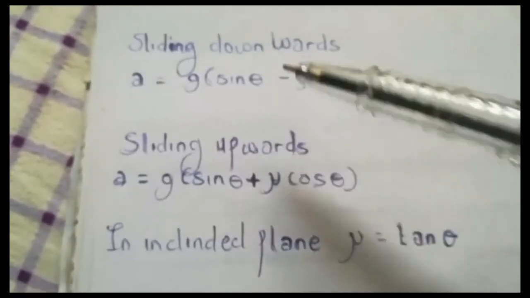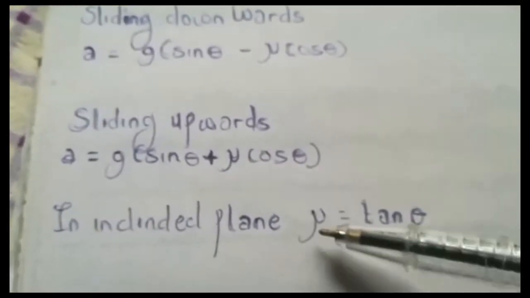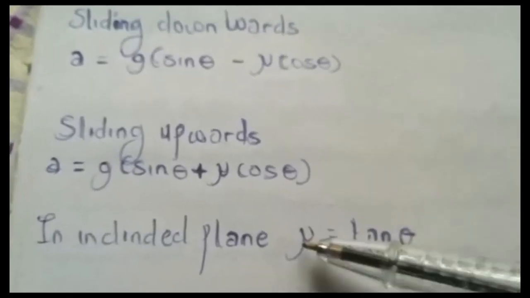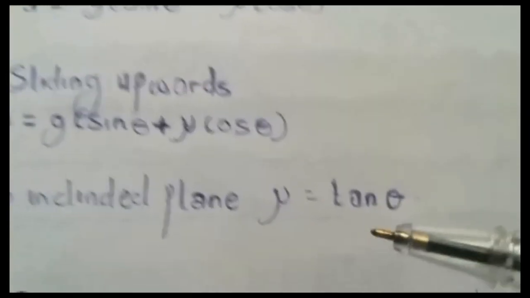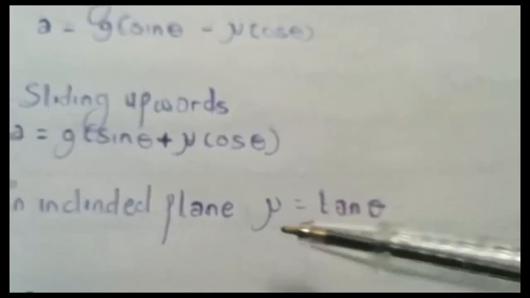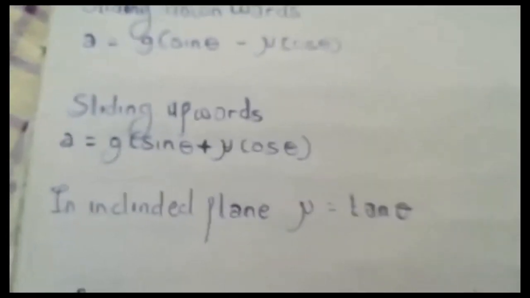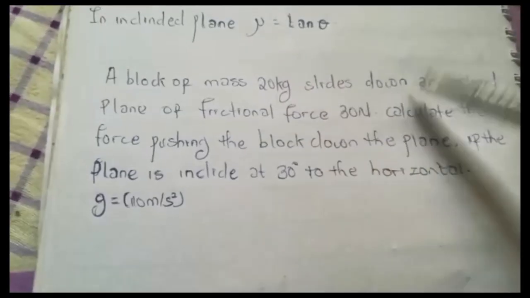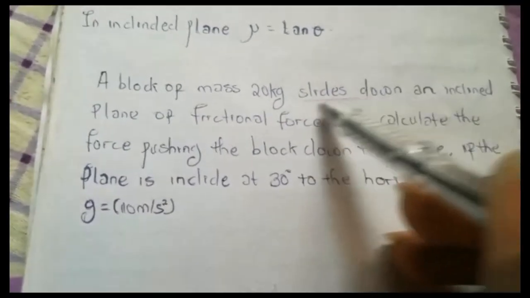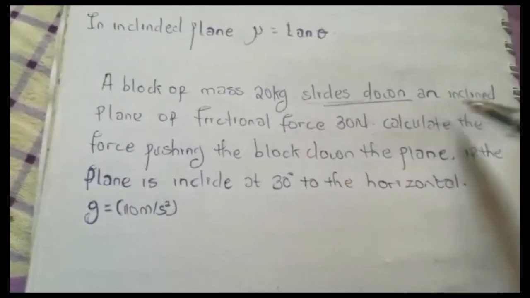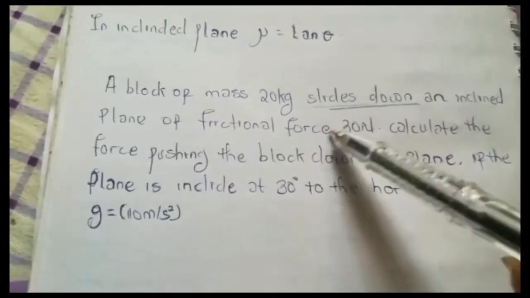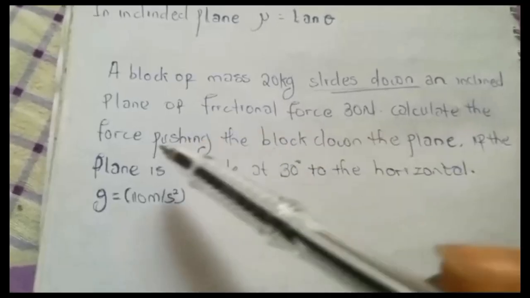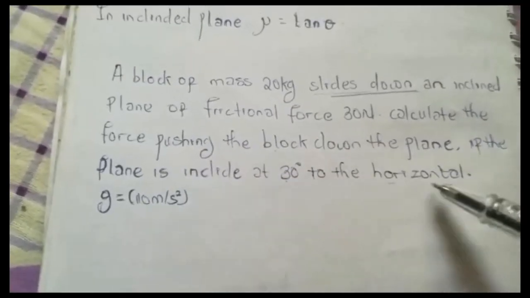Another thing you should know is that on an inclined plane, you can calculate your coefficient of friction using tan theta. That's another easy way to calculate your coefficient of friction. So let's check a question. A block of mass 20 kg slides down, so take note of this keyword, slides down an inclined plane with frictional force 30 newtons. Calculate the force pushing the block down the plane if the plane is inclined at 30 degrees to the horizontal.